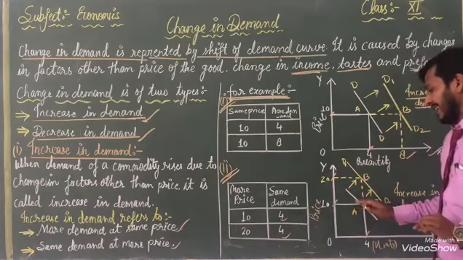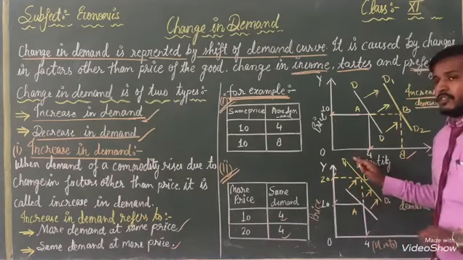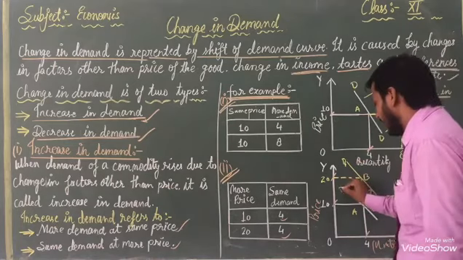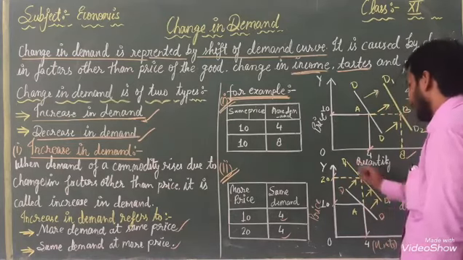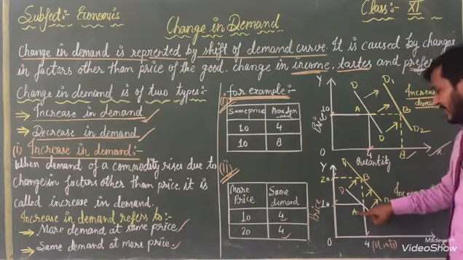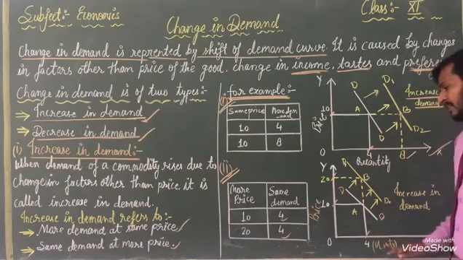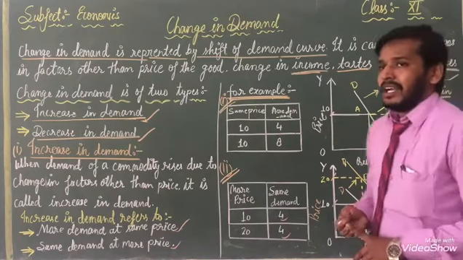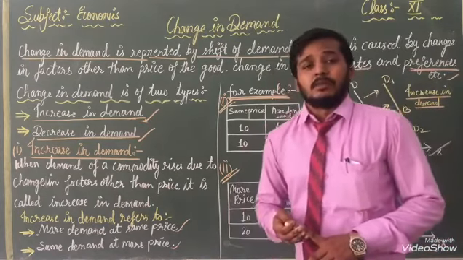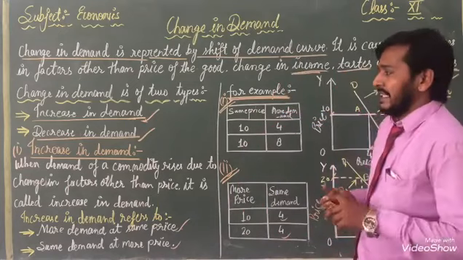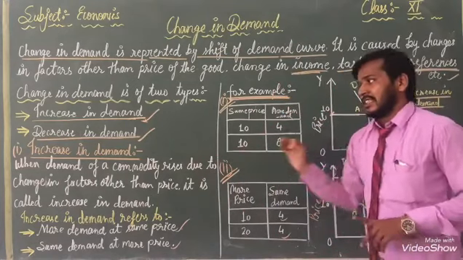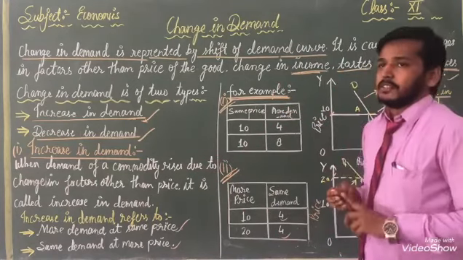Okay. Now the price has changed from the first line to the second line, from D to D1. From place A to B it has changed, but our demand is the same at that time also. That's why it is written increase in demand. This is the first topic.